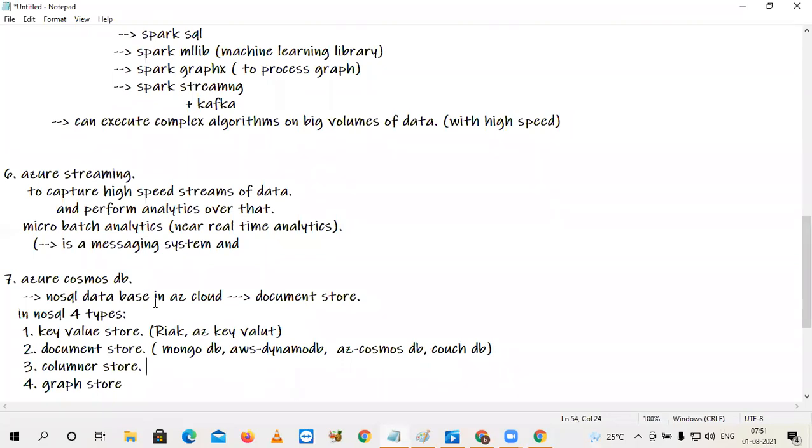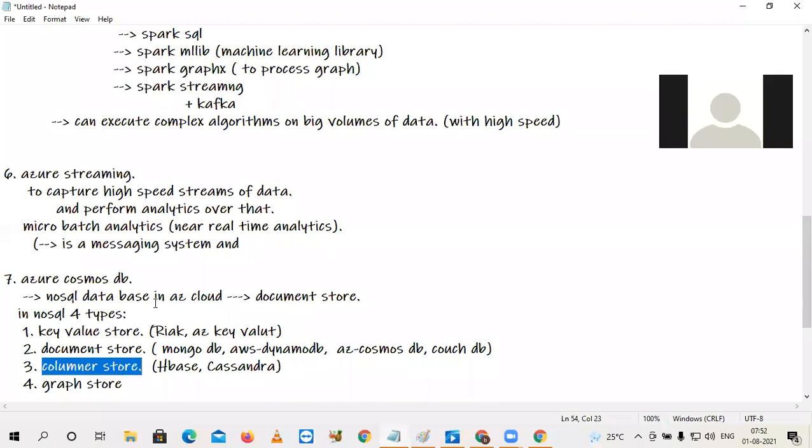And the third one is columnar store. The columnar store examples: Cassandra, and in Hadoop you have the product called HBase. Even nowadays, the Snowflake architecture is completely based on columnar store database architecture. Snowflake is one of the rising products; not a bus, not an aeroplane, not a helicopter, you can say Snowflake is a rocket.